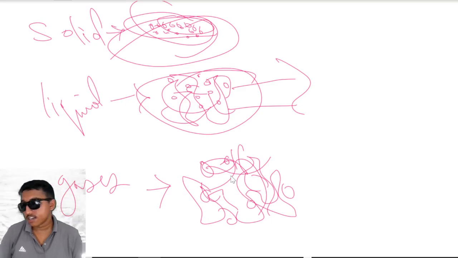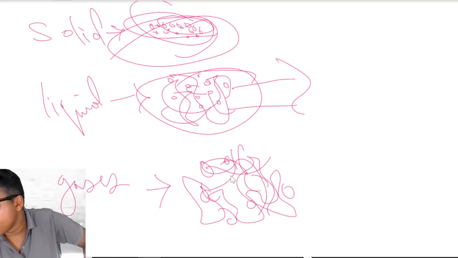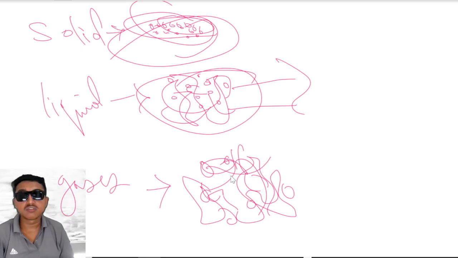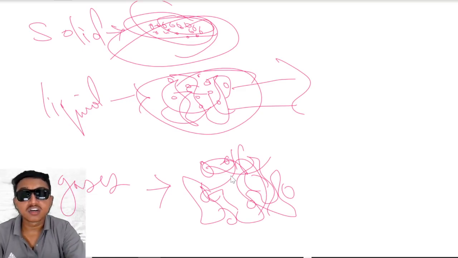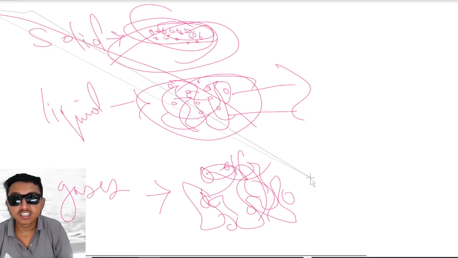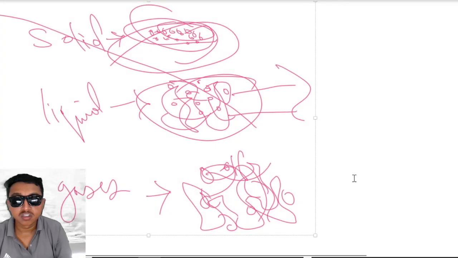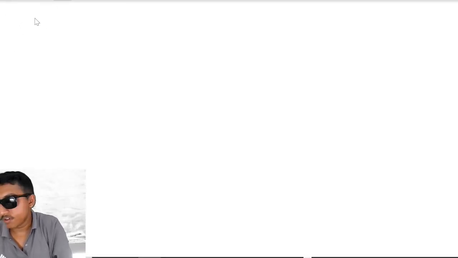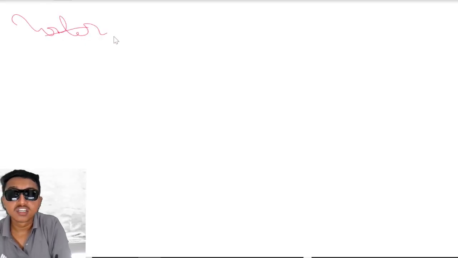The next point is that states of matter are convertible. The state of matter can be changed by changing the temperature or the pressure. We can change the temperature to change the state of the matter. Let us take another example, a new example. The example we take is water.